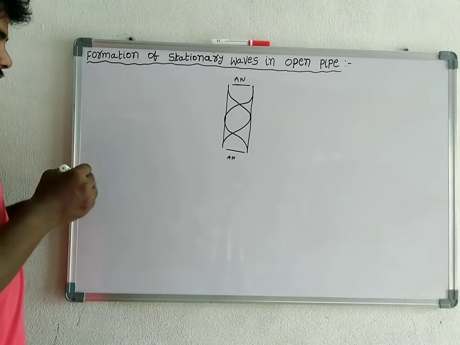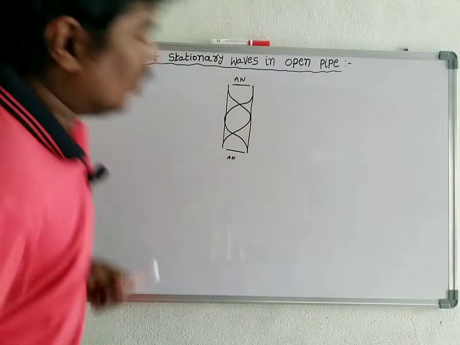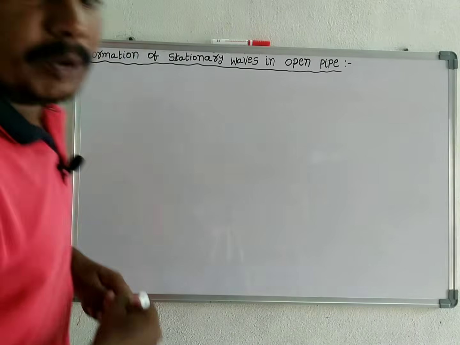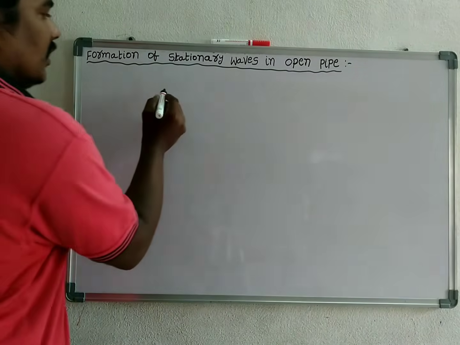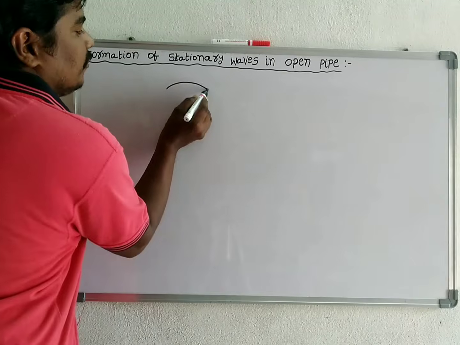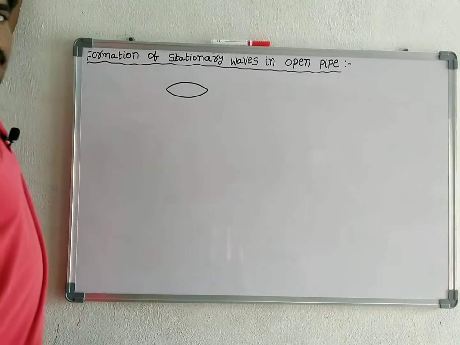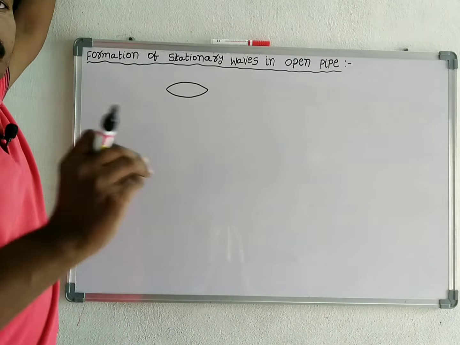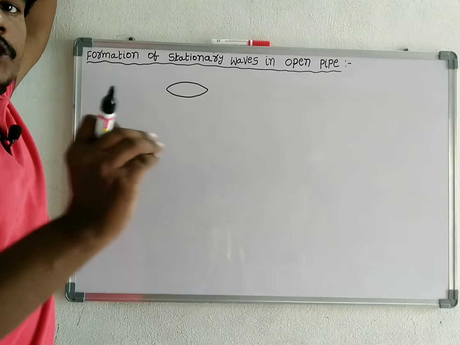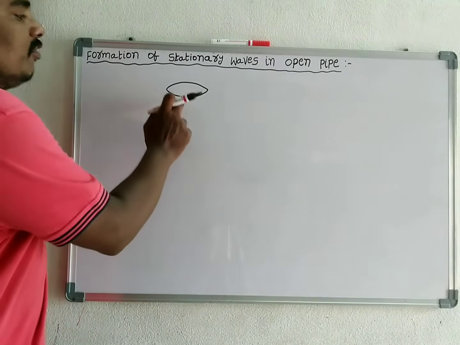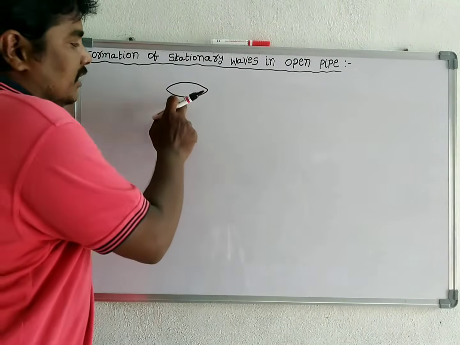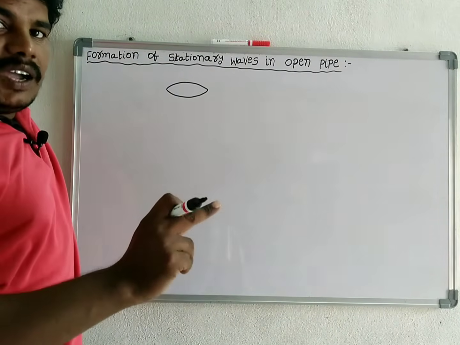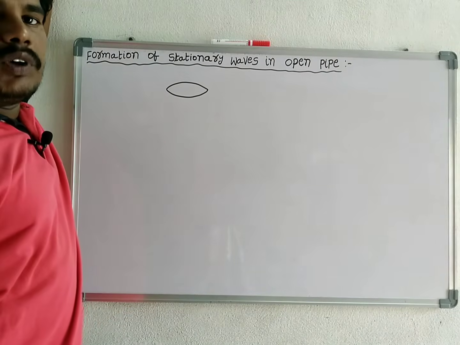Now, we discuss harmonics in open pipe. In stationary waves, if one loop is formed, its frequency is called fundamental frequency or first harmonic or zeroth overtone.